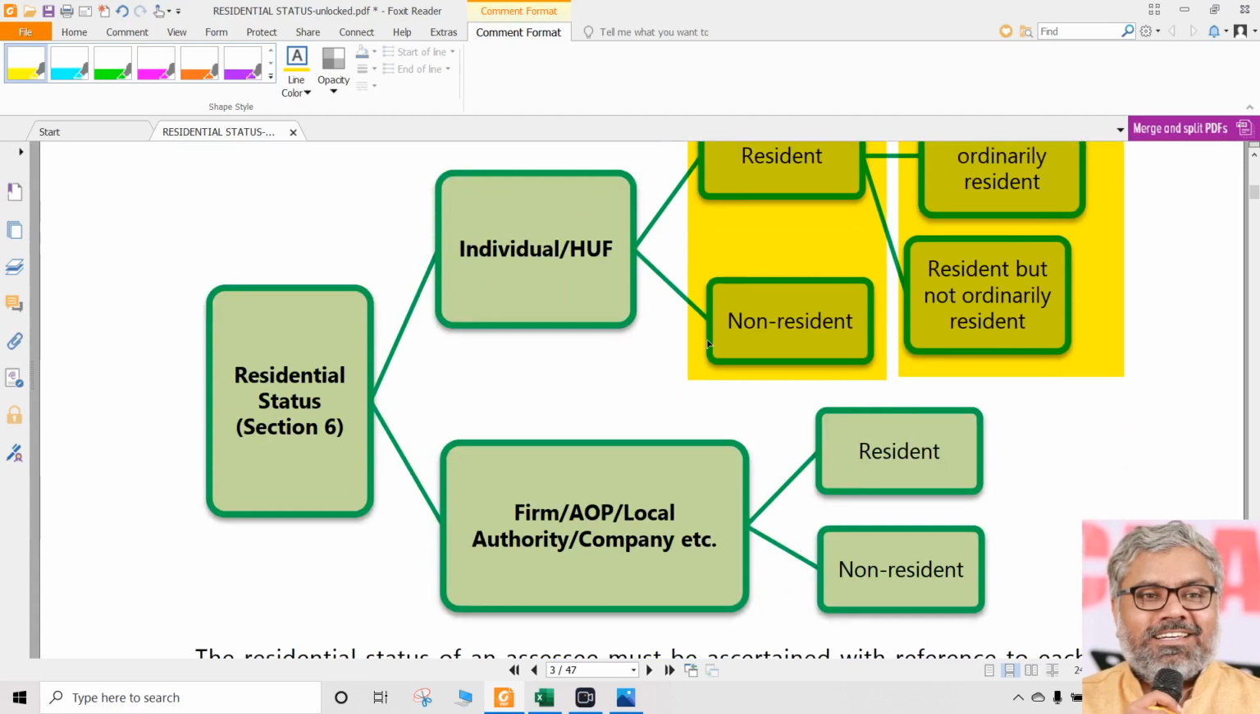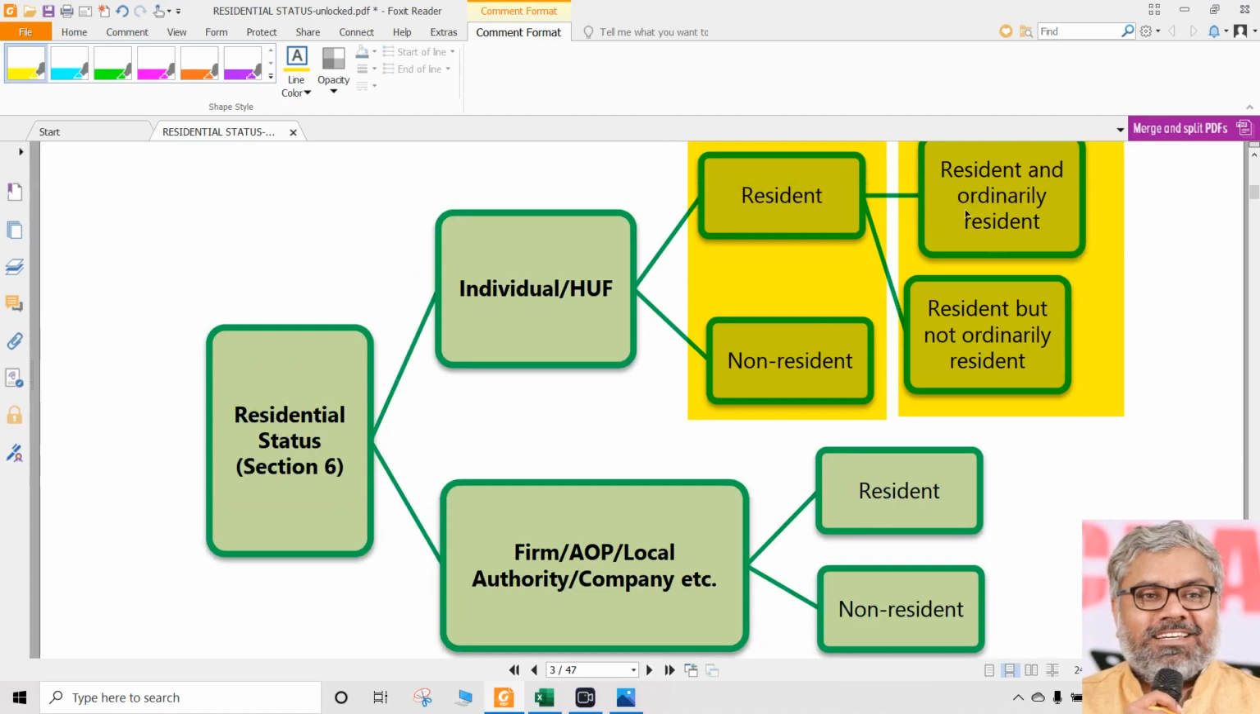Such discussion on whether a person is called an ordinarily resident or not ordinarily resident will continue in the next class.